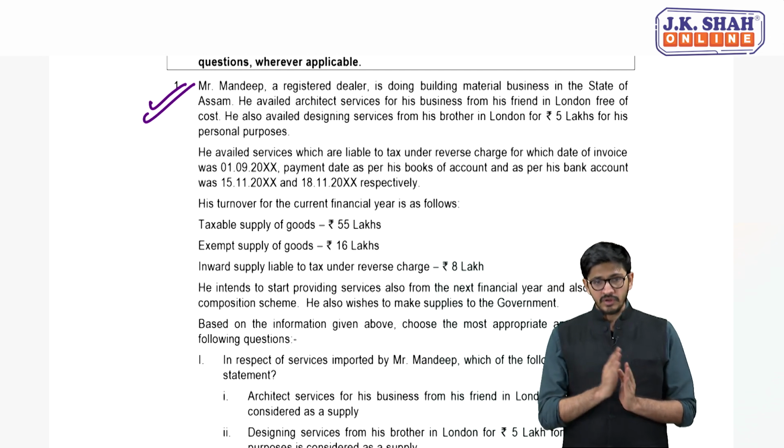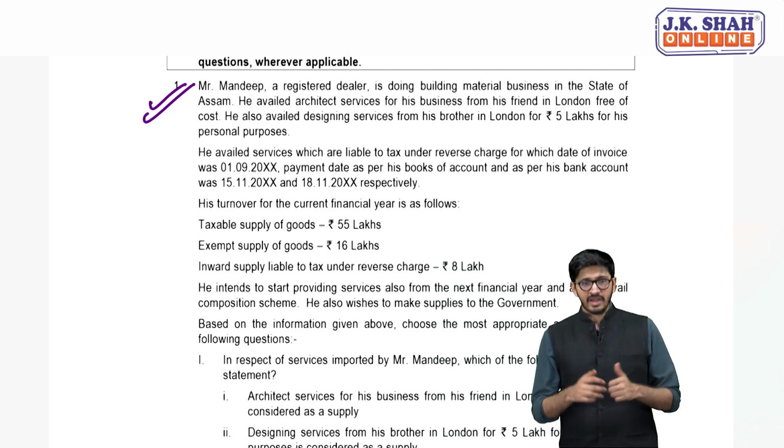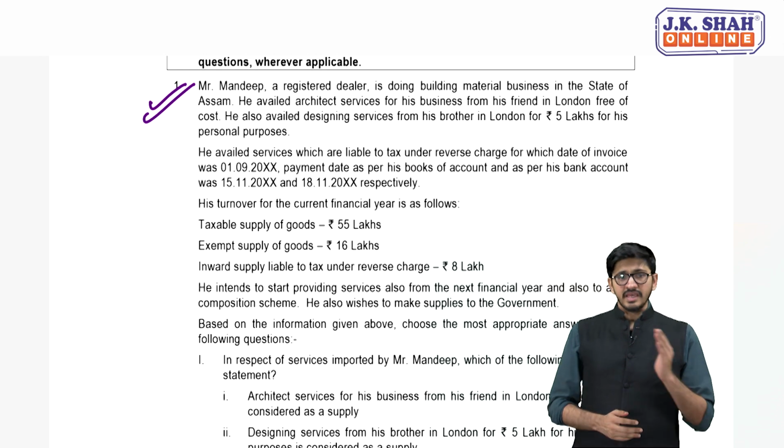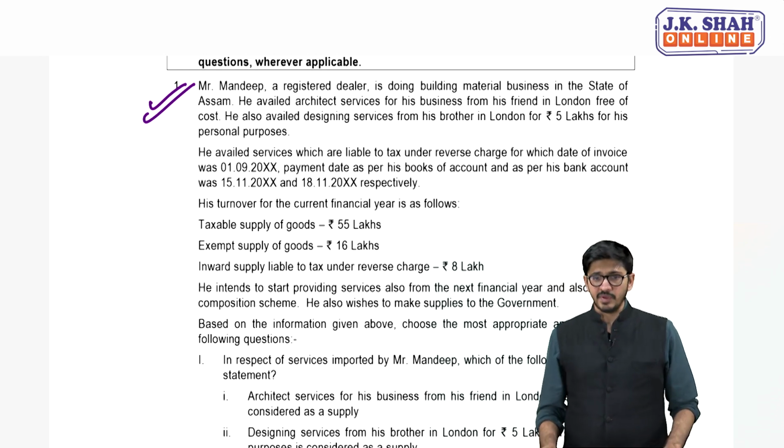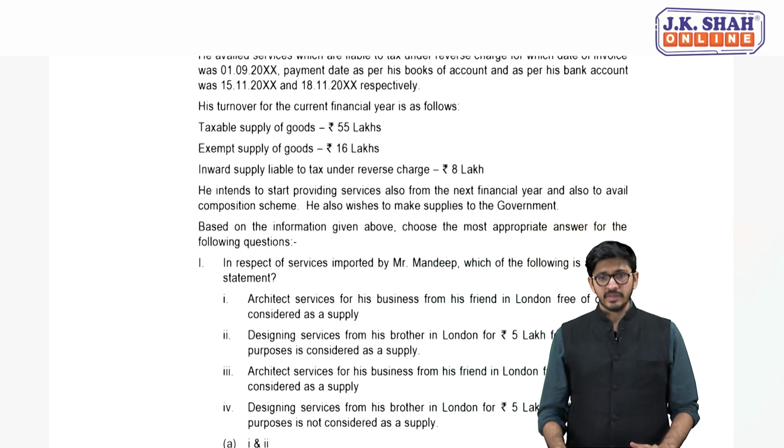Then you have turnover details. Turnover of the current financial year: taxable supplies of goods 55 lakhs, exempt supply of goods 16 lakhs, inward supplies 8 lakhs where tax is payable as per RCM. He intends to provide services from the next financial year and also avail composition scheme. He also wishes to make supplies to government. Are you getting it? Yes.